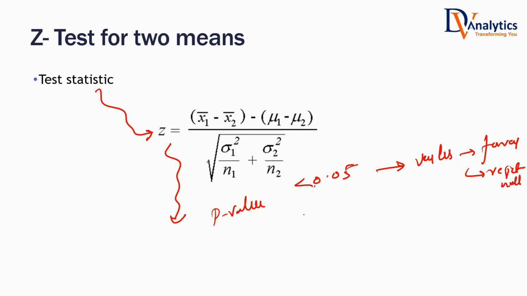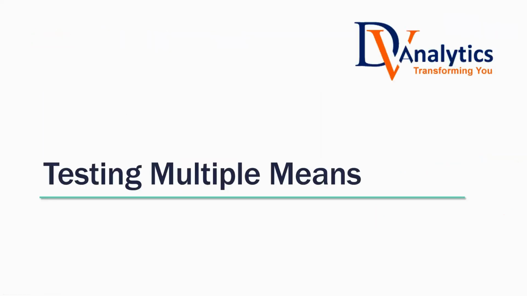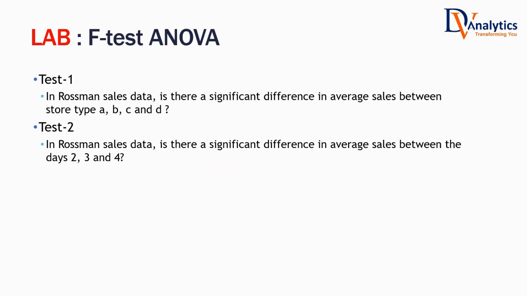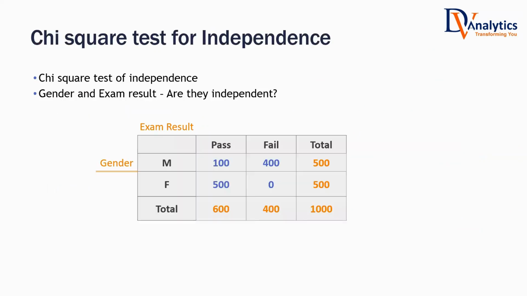Whatever is the null hypothesis. P-value is greater than 0.05. P-value is high. That means it is nearby. You accept the null hypothesis. Like that, you have test for two means. You have test for multiple means, which is known as F test, etc. All these tests are somewhat similar.